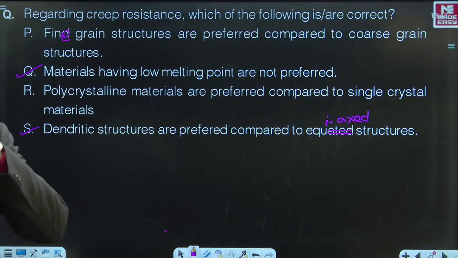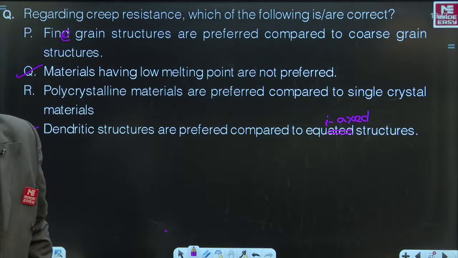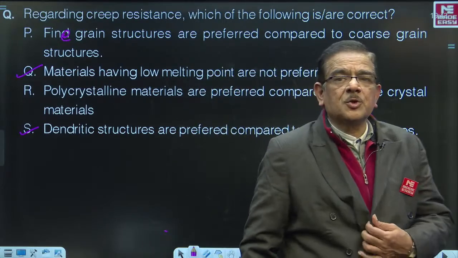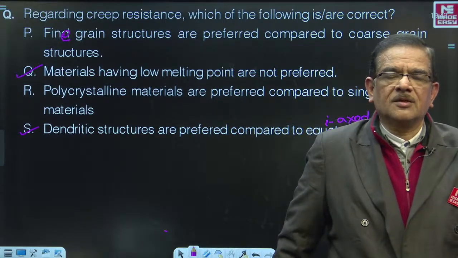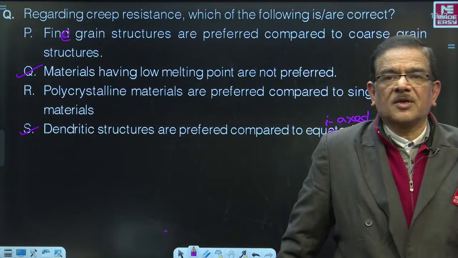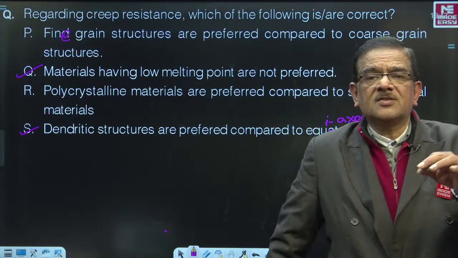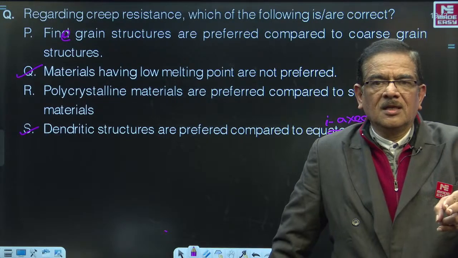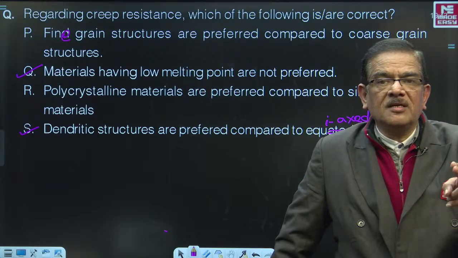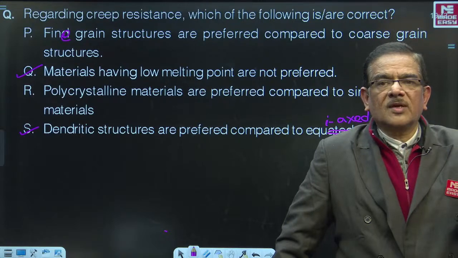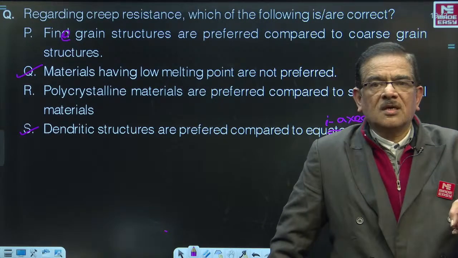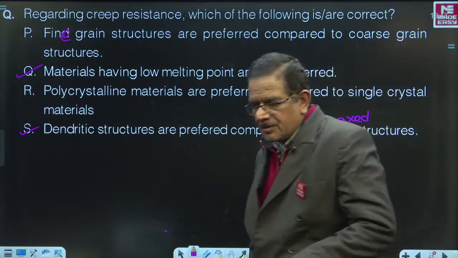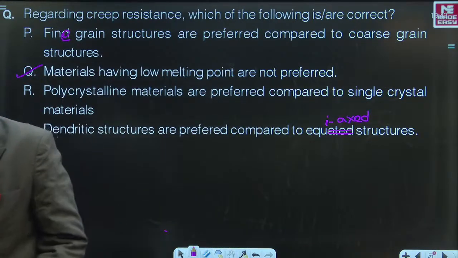Now, Mr. Ankit, dendritic formation takes place. Dendrites are formed during the solidification process, and these dendrites are randomly growing solid phases in molten metal. They grow as a function of time and temperature. Dendrites grow from molten metal. They are solids, randomly growing solids. They grow as a function of time and temperature. Okay, Ankit?